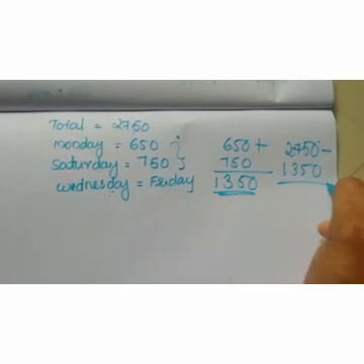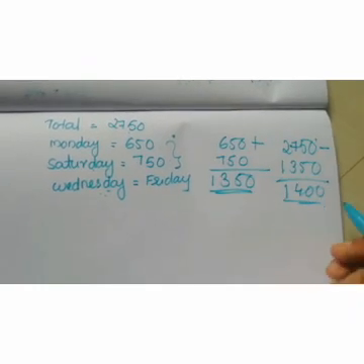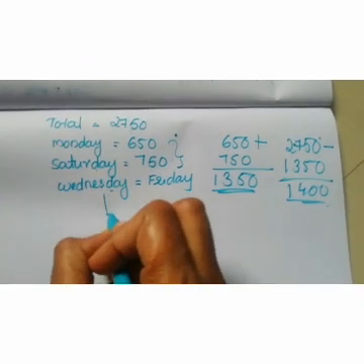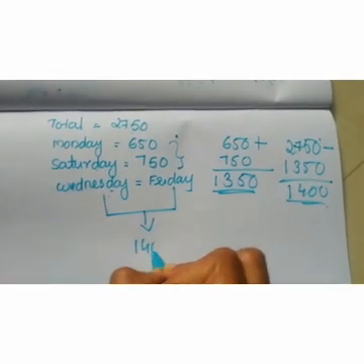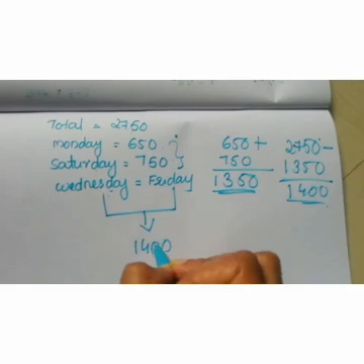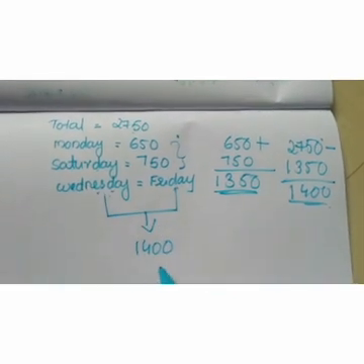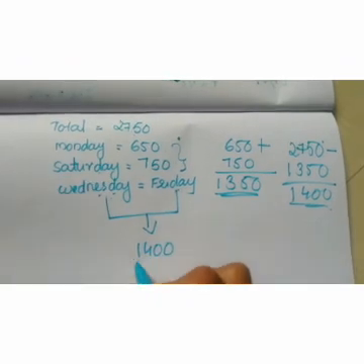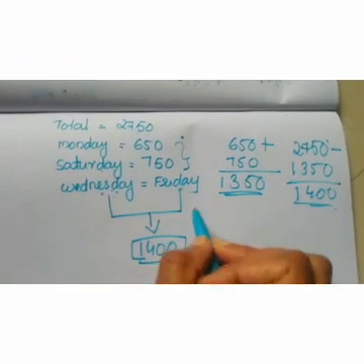When we subtract these two, we get 1,350. This is the actual amount he got on Wednesday and Friday. Okay. We know that Wednesday and Friday have the same amount. This 1,350 is the total of Wednesday and Friday.